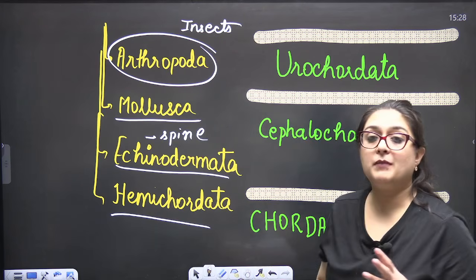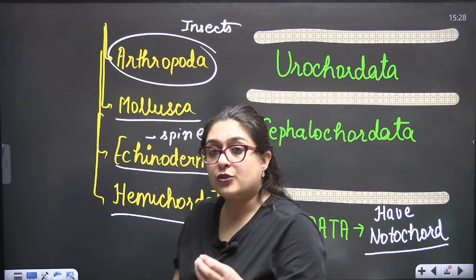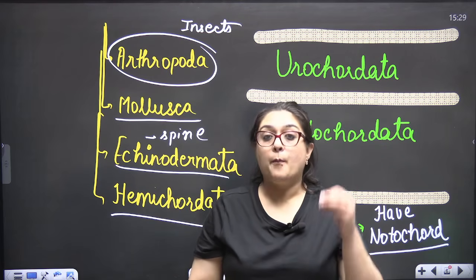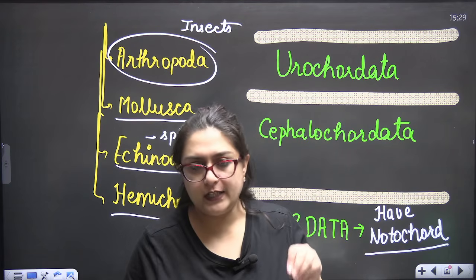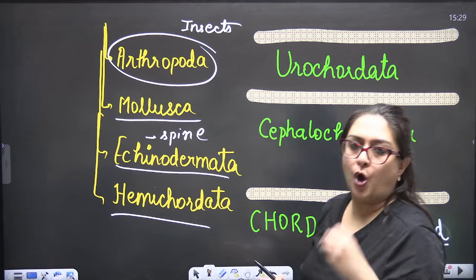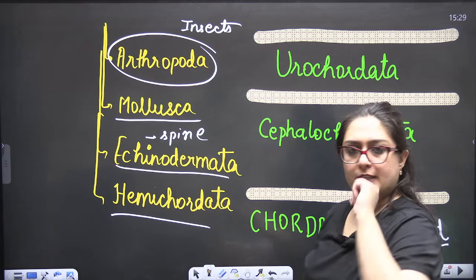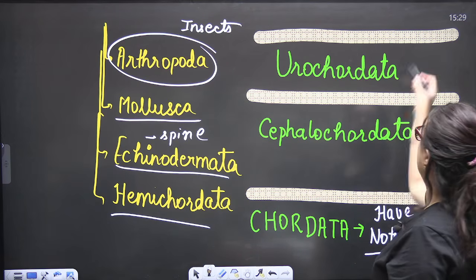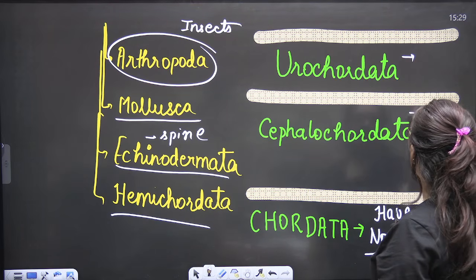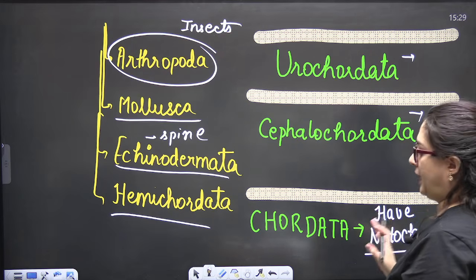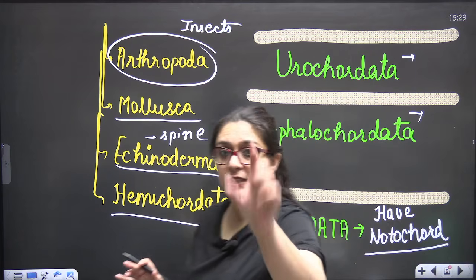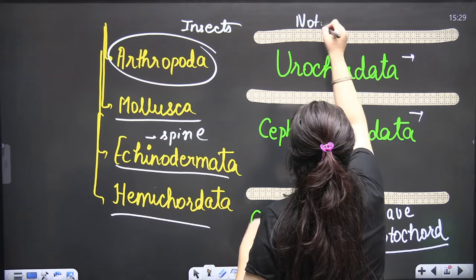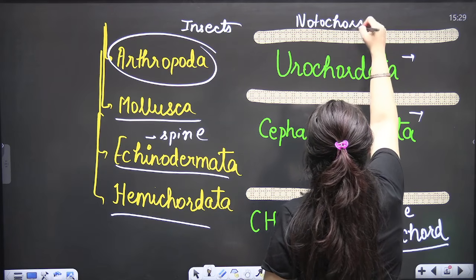Hemichordata. Hemichordata means they have half of the structure of non-chordates and half of the structure of chordates. But more features are of non-chordates. That's why they are placed in non-chordates. Now, when we move to a higher level: Urochordata, Cephalochordata, Chordata. Chordata means now there is a notochord. Notochord present.